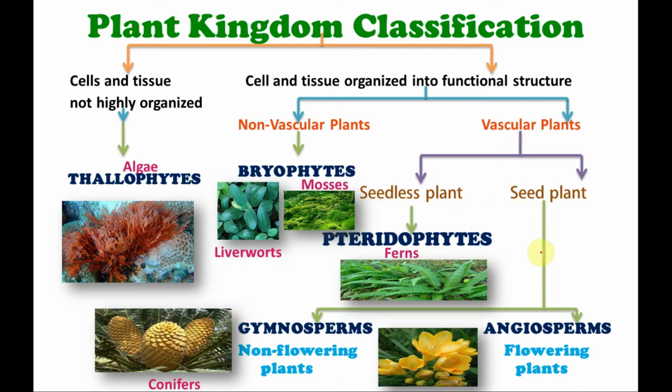The plants in which the seeds are present are further divided into two groups, whether the seeds are naked or enclosed by the fruit. So the plants in which the seeds are naked, meaning the seeds are not enclosed by the ovary wall or fruit, come under the group Gymnosperms. They are also known as the non-flowering plants, whereas the other one in which the seeds are enclosed by the ovary wall or fruit comes under the group Angiosperm, which includes all the flowering plants.